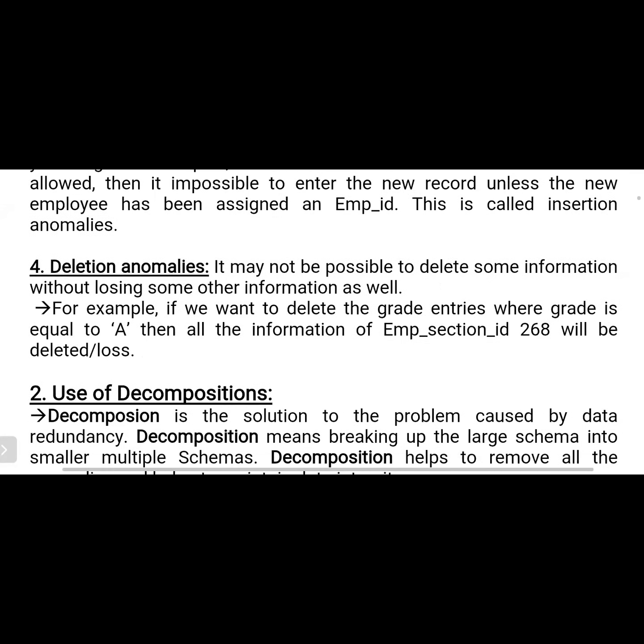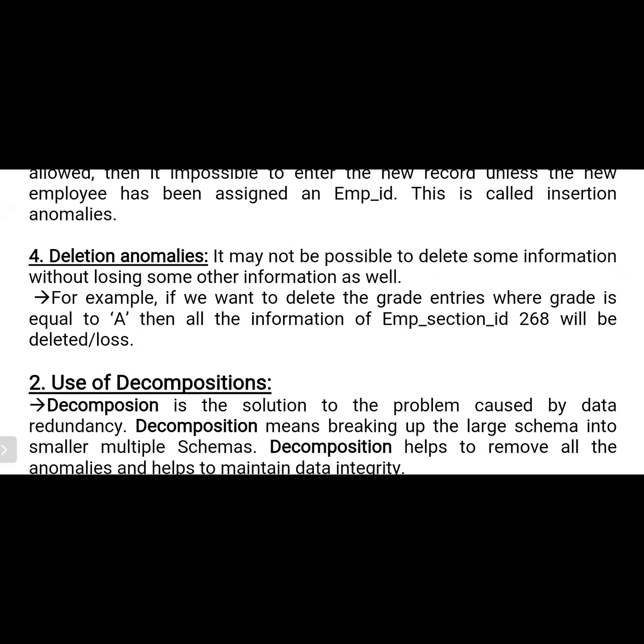This is called insertion anomalies. Okay. So the next one is deletion anomalies. If you want to delete one record, it will automatically delete more than one record at a time. That type of problem is referred to as deletion anomalies. It may not be possible to delete some information without losing some other information as well. For example, if we want to delete grade entries where grade is equal to A, then all the information of employee section ID 268 will be deleted. That means however many times the grade is equal to A, that number of rows will be deleted. Okay, so these are the problems.